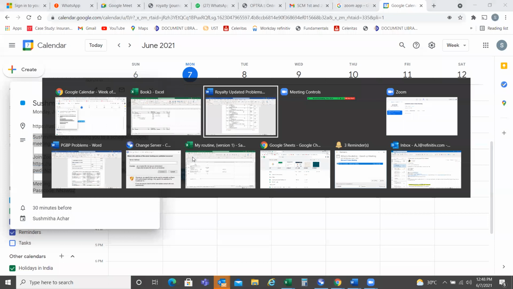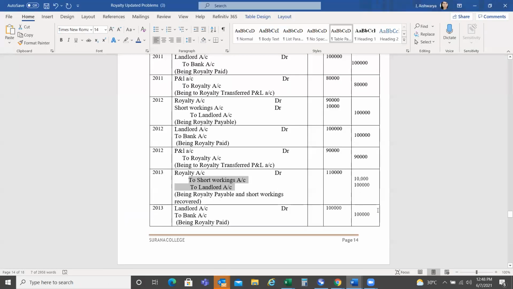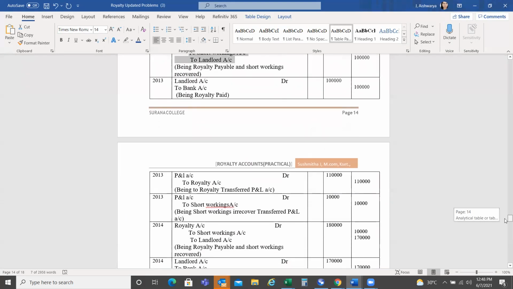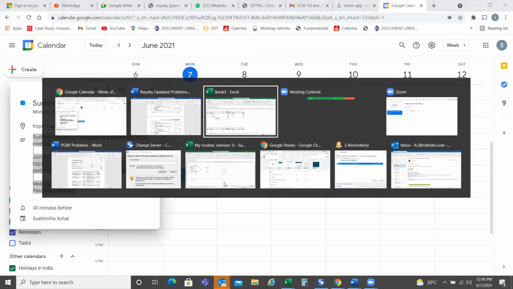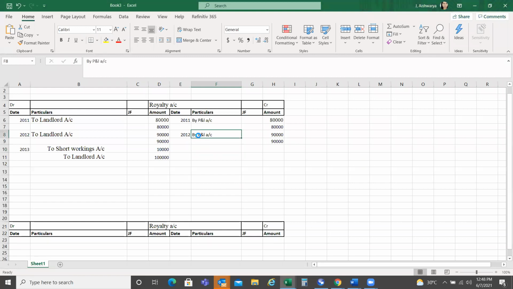What is the next entry that we have to take? In 2013, are there any other entries? No, ma'am. P&L account debit to royalty account. Just take this here and write it as 2013.